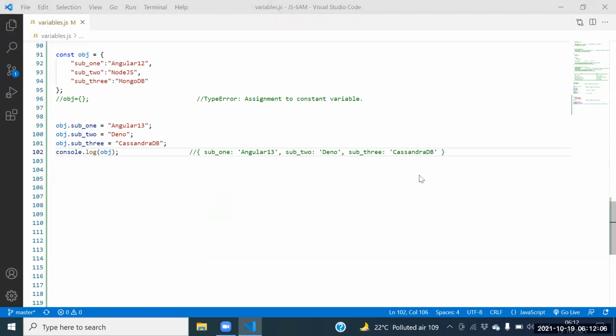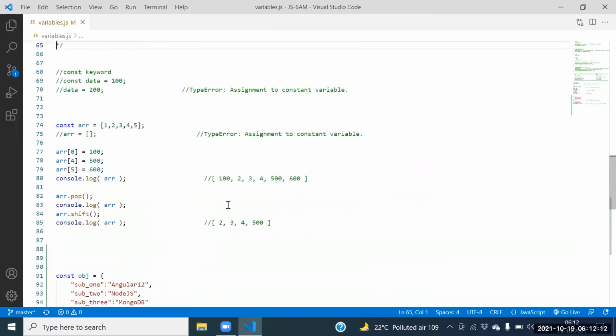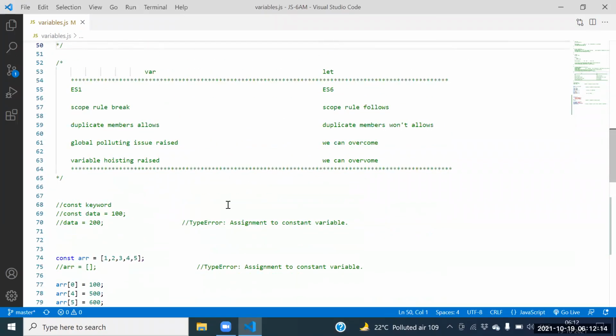Can I go for another example? Okay, let me go for another example. Let me try it, guys. Whether we can do it or not, we need to see.